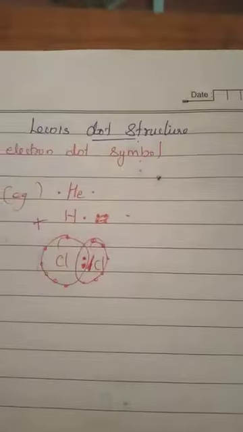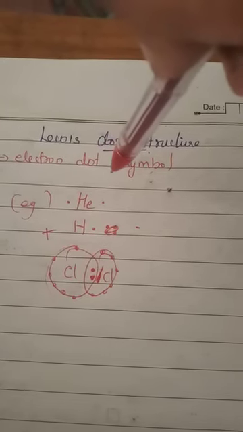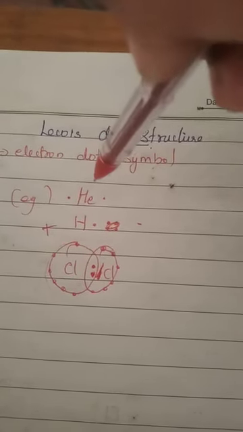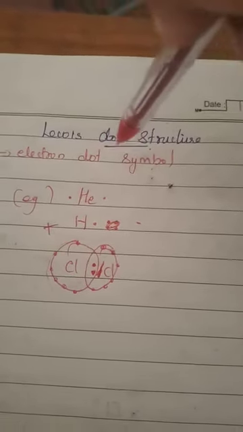So once again, the Lewis dot structure can also be called the electron dot symbol. It is used to indicate the valence electrons of an atom present in the valence shell.